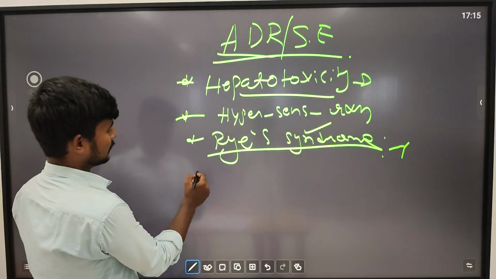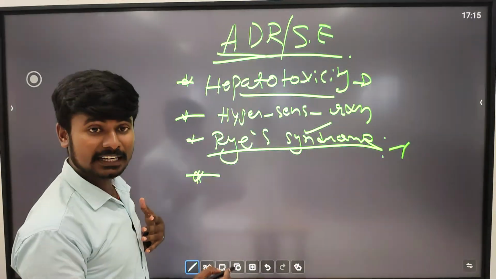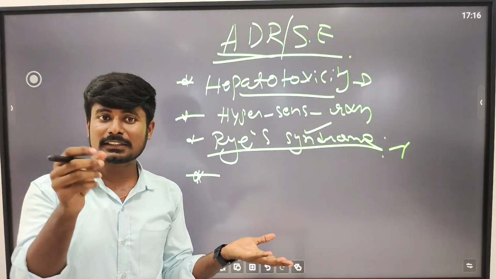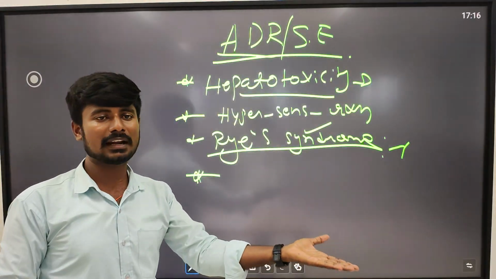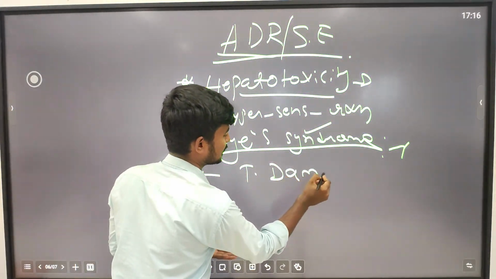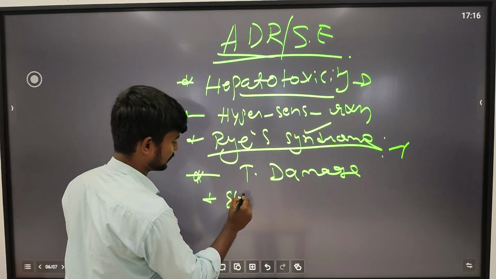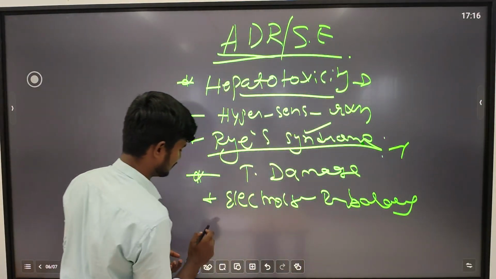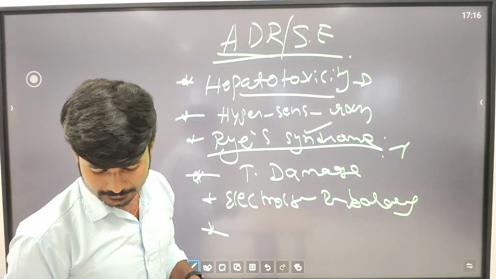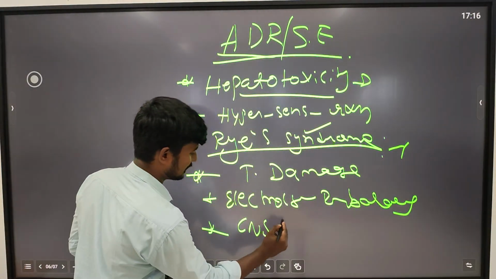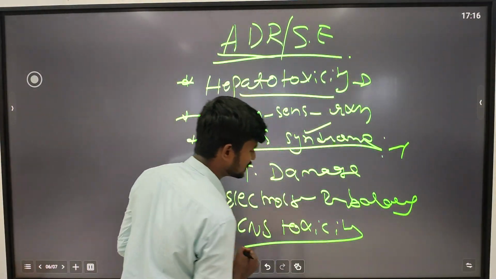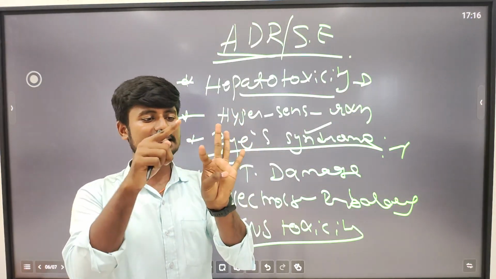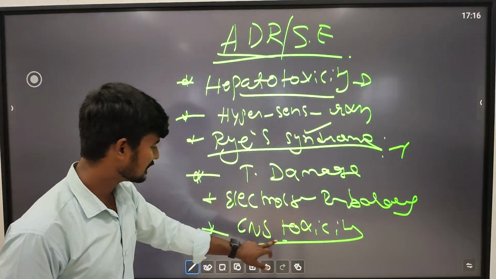And then, along with that, electrolyte imbalances and tubular damage. Tubular damage is due to what? Because of the retention of urate in the renal tubules. So that's why there will be tubular damage, and electrolyte imbalances. And then the final one is CNS toxicity. CNS toxicity leads to drowsiness, and also tinnitus, dizziness and vertigo. Dizziness, tinnitus and vertigo are the main features of this CNS toxicity.